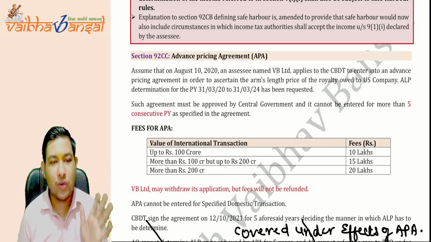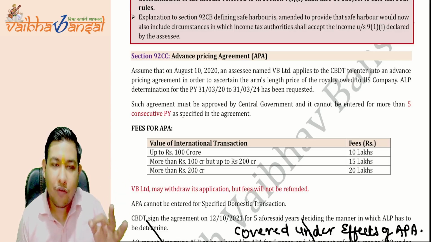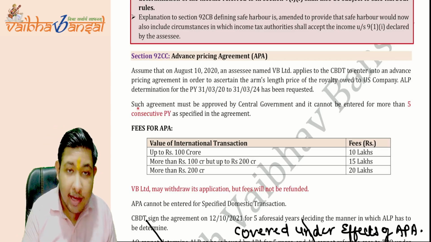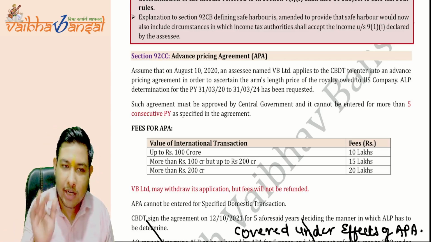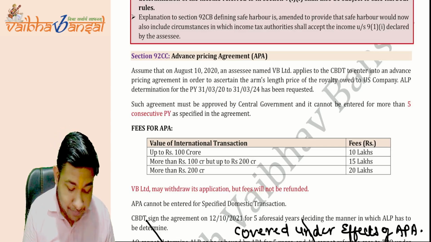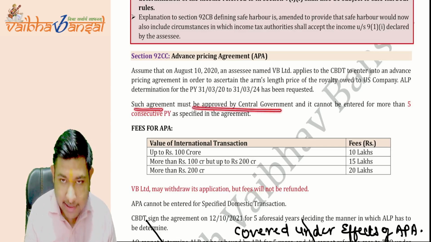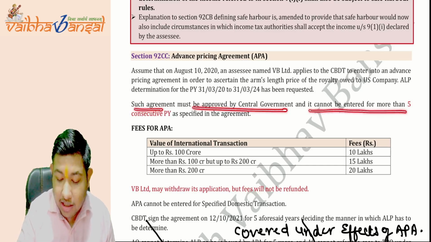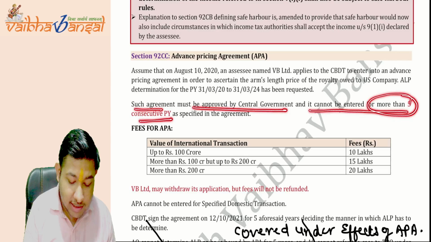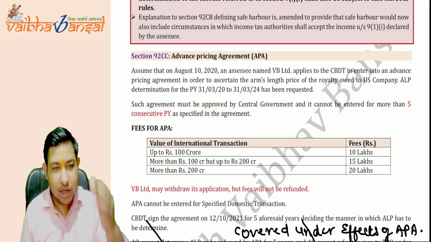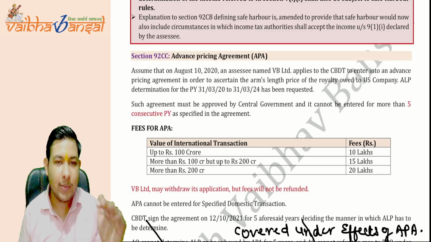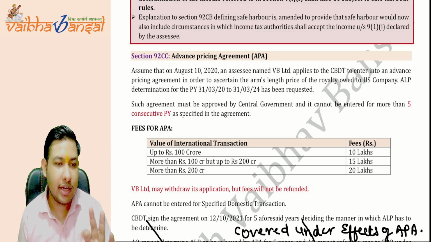If you are entering into an APA, then the APA will be for 5 years. Is it clear? An APA cannot be for more than 5 years. It will be conducted for 5 years only. Such an agreement must be approved by the central government, and it cannot be entered into for more than 5 consecutive years as specified in the agreement. Whatever period is covered under the agreement will be specified in that agreement only.